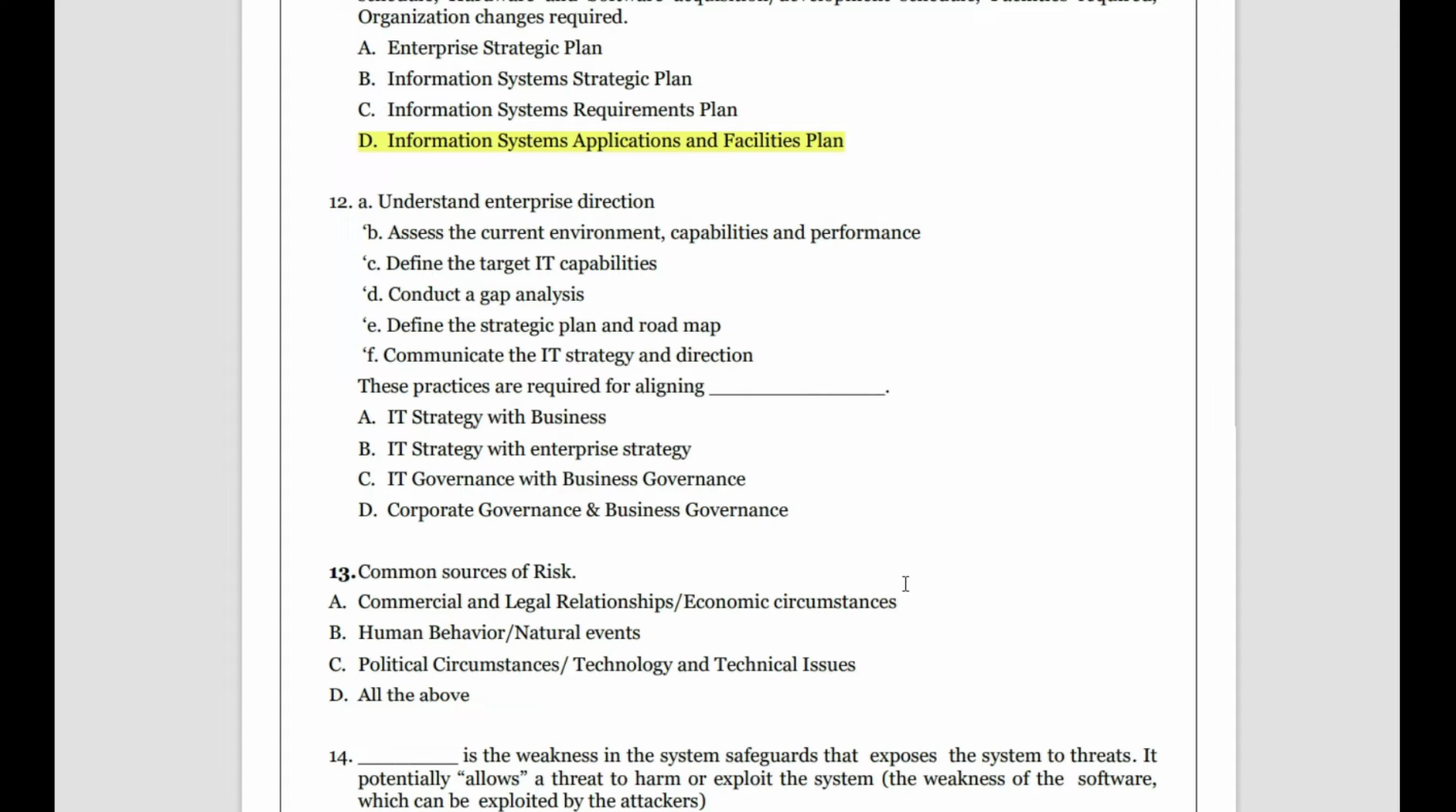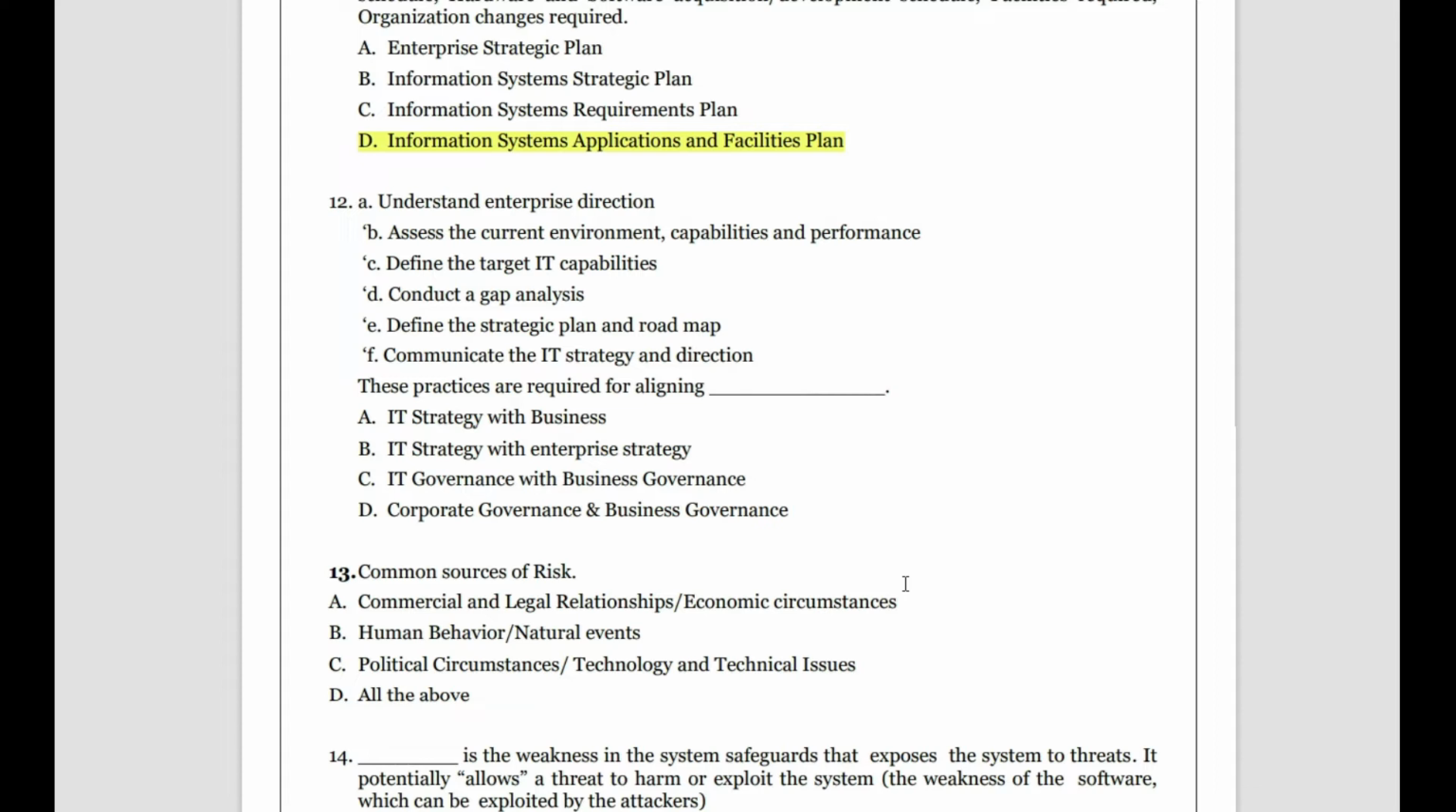So what are these things? If you understand, it's like the starting of a routine, doing it and ending it. So we will understand the enterprise direction, assess the environment, define target capability, conduct the gap analysis, define the strategic map, and communicate the IT strategy and direction.